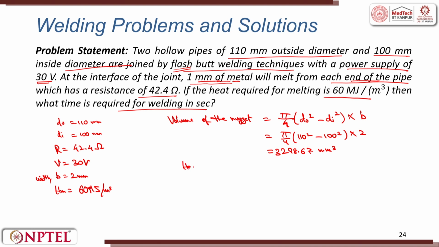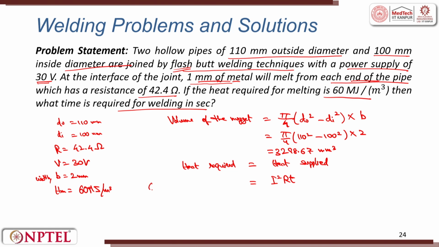Now, heat required is equal to heat supplied. Using this equation, I will just equate to find the value of the time. Heat supplied is I square R T, and heat required is the heat required for melting into the volume.